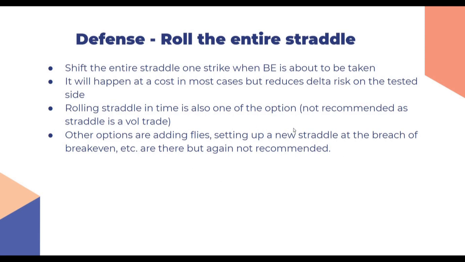Rolling the straddle in time is also one of the options. What this means is that if you are short a straddle in one expiry, let's say August expiry, and you are closer to expiry, then if the straddle is being tested, you can roll the entire straddle. You can book the position in August and shift the straddle to September expiry. Again, this is not recommended because straddle is more of a volatility trade. Straddle should be done when there is a high IV environment. It should not be done at all in a low IV environment.